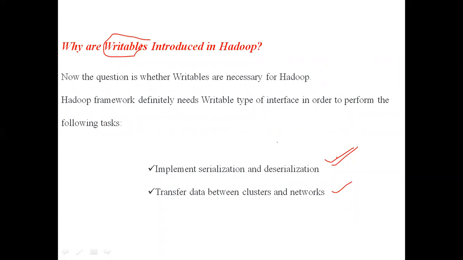Already we know Hadoop is a cluster of machines. Depending on the size of the Hadoop cluster, from 100 machines to thousands of machines will be there. We have to transfer the data among the systems in the cluster through the network. For easy transfer of data between the clusters, we also use the Hadoop writables. We will see this point again in the next topic.